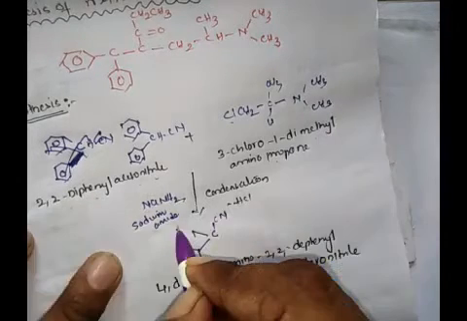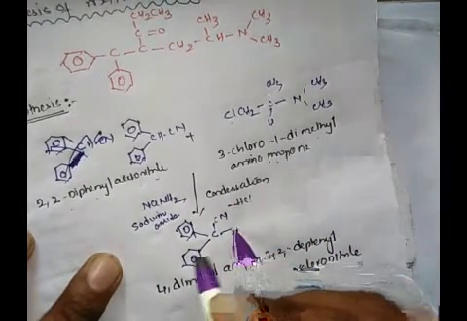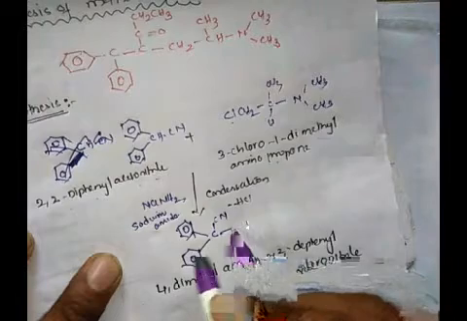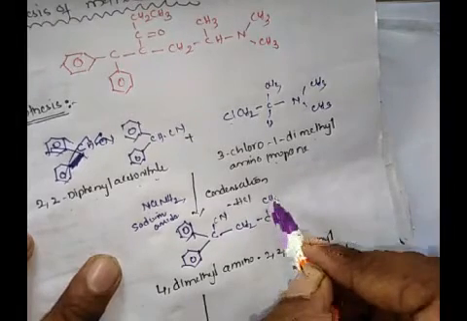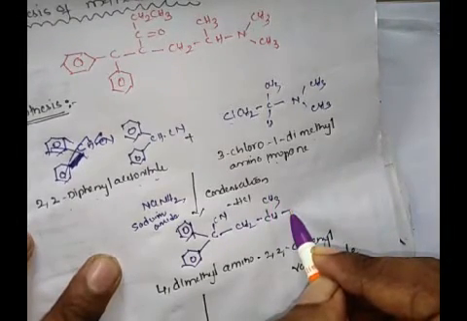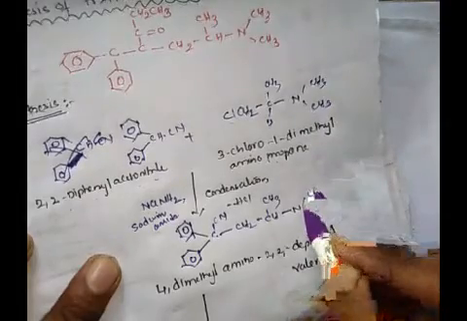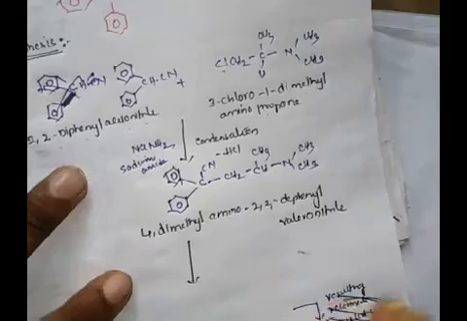Its structure has a nitrile group and two phenyl groups as in the starting material, with the addition of this amine alkyl group: CH2, CH, CH3, N, CH3, CH3. This is the 4-dimethyl amino 2,2-diphenyl valeronitrile.